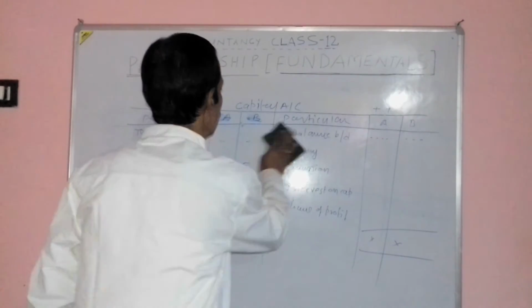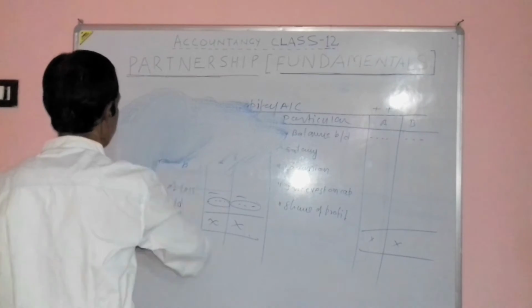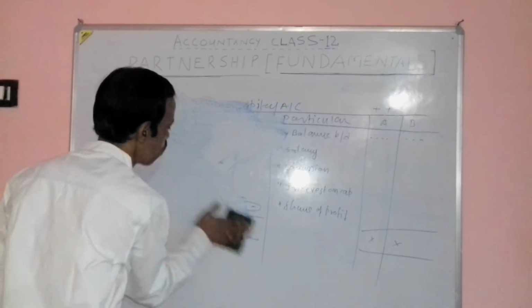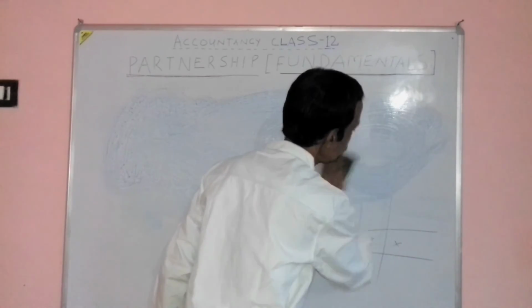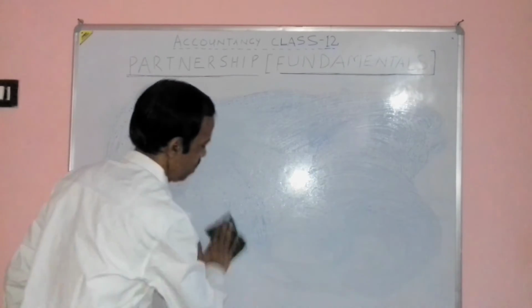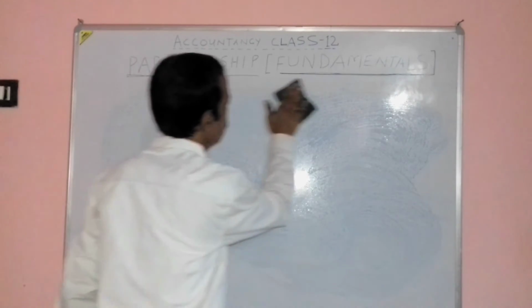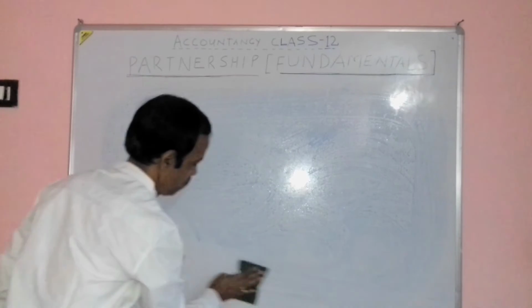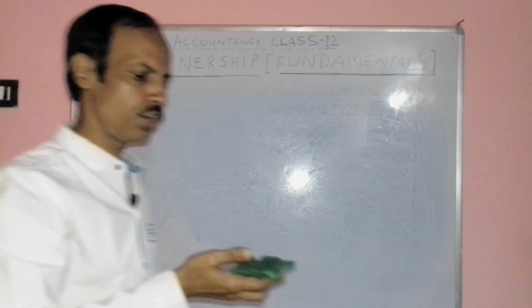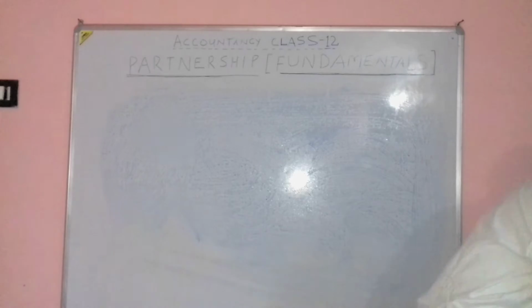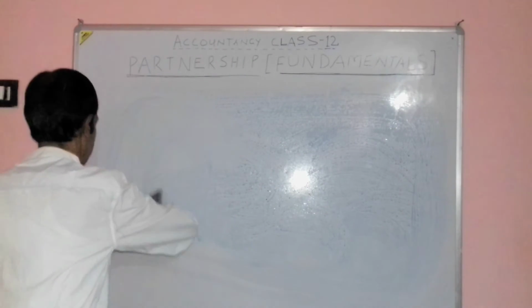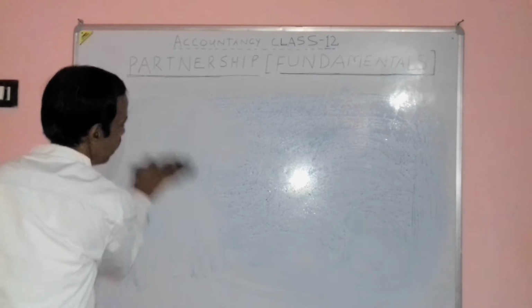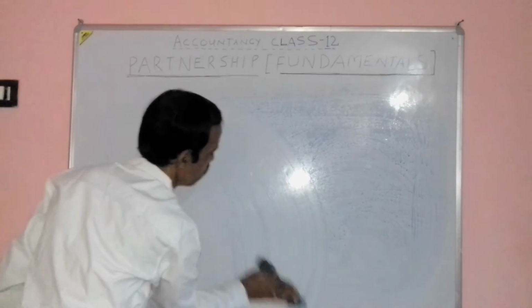Adjustment in closed account. Carefully attend. The topic related to adjustments resulting from wrong distribution of something. The name of this topic is adjustment in closed account.